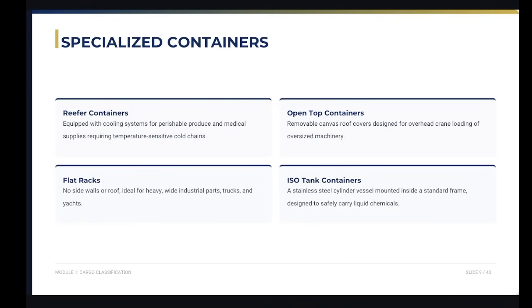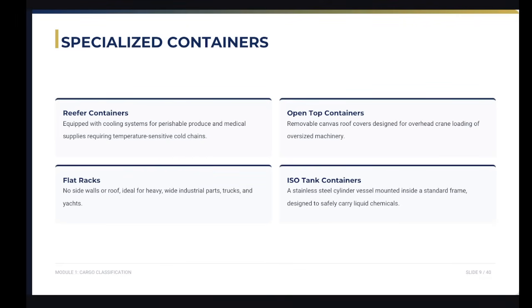So we have here what we call the specialized containers. Not everything fits in a standard steel box, so we use reefers to keep food cold, open tops for tall equipment, flat racks for industrial parts. Again, we have what we call the reefer containers. So this is equipped with a cooling system for perishable produce and medical supplies requiring temperature sensitive cold containers.